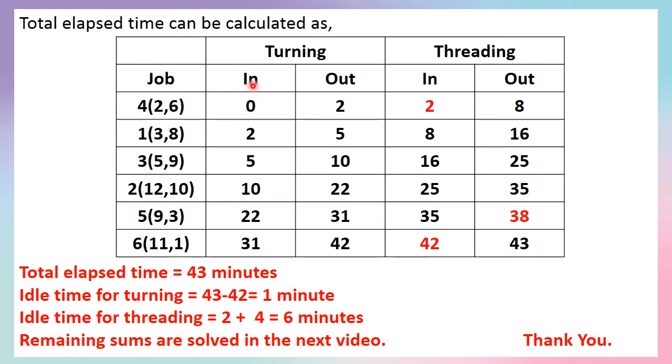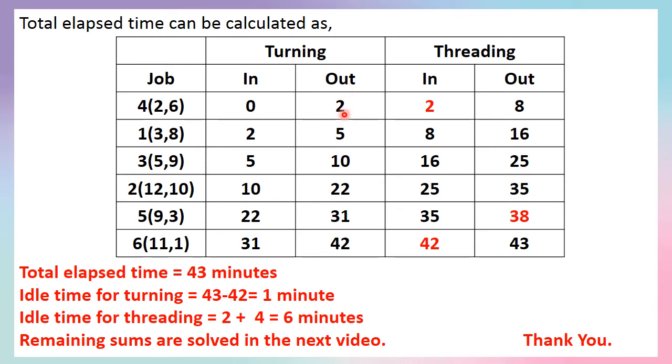The in time of the first machine should always start from 0, that is, the initial time is 0. Then see here, 2 is the time required for job 4 on the turning machine. The turning machine requires 2 minutes for this.